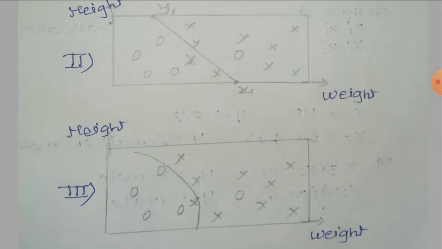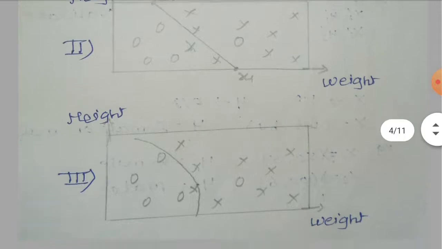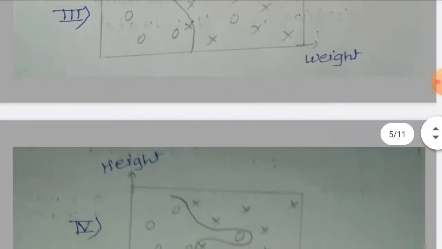But again here there is a curve. In the previous case there was a slanting line, but here the function is complicated. The equation will be quadratic, or we can say the function is defined using 3 parameters like a, b and c. Now can we do even better than this? Yes, we can do it this way.